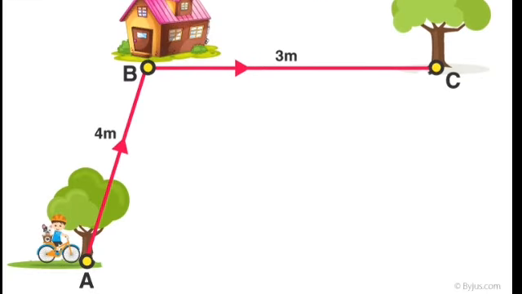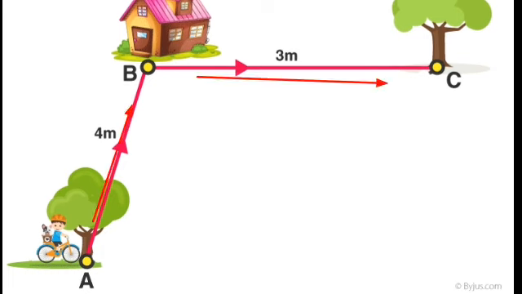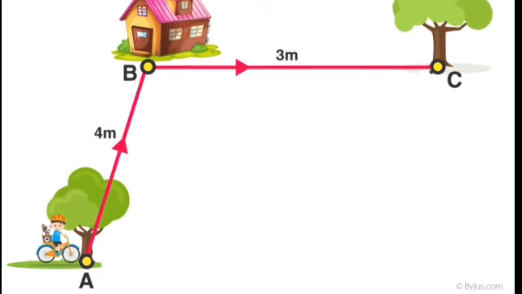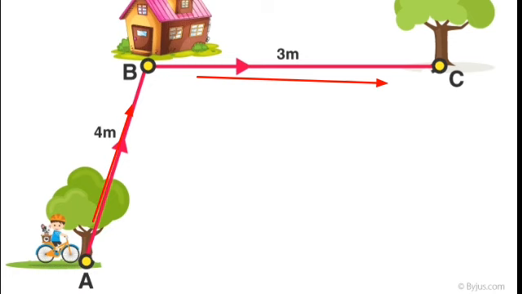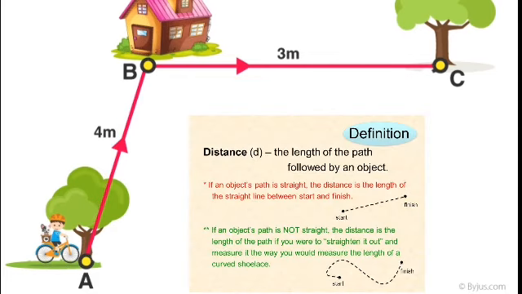This figure shows a boy traveling from point A to C. A is the initial point and C is the final point. The total distance covered by the boy is AB plus BC. So we can write 4 meter plus 3 meters equal to 7 meter. From this figure, we can understand that distance is the total path covered by an object from its initial to final position.